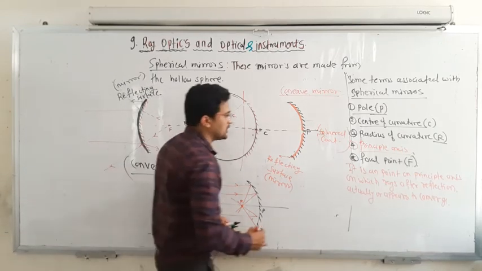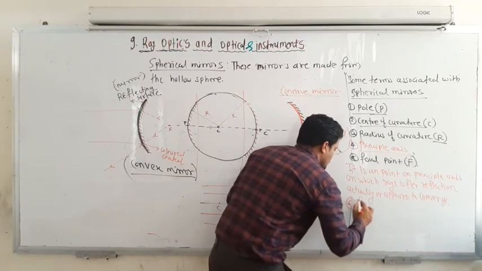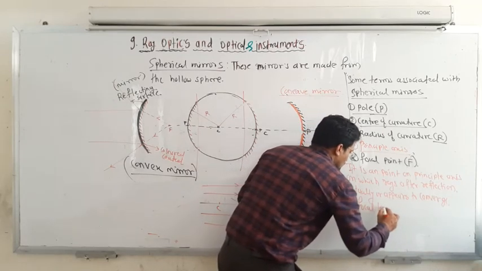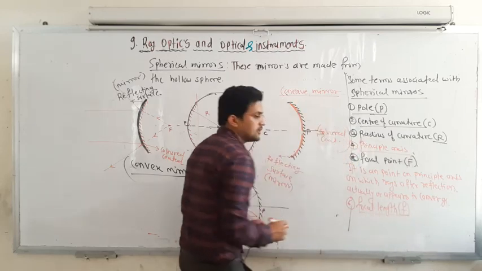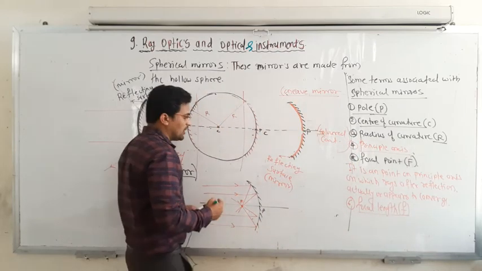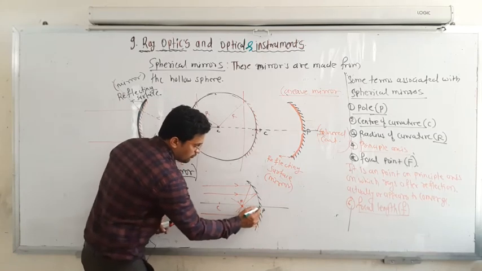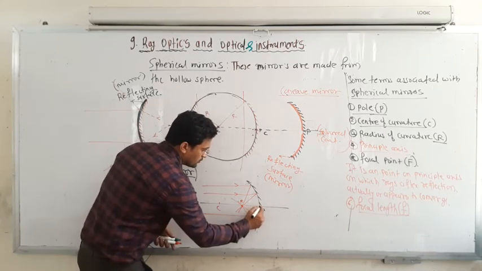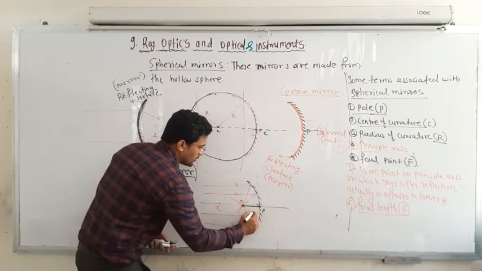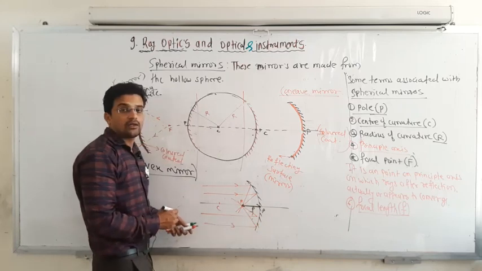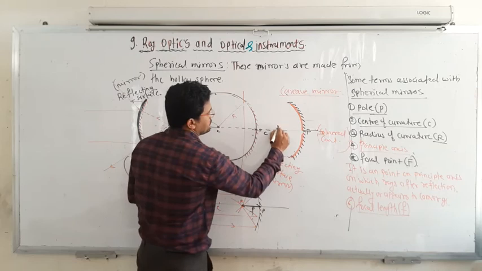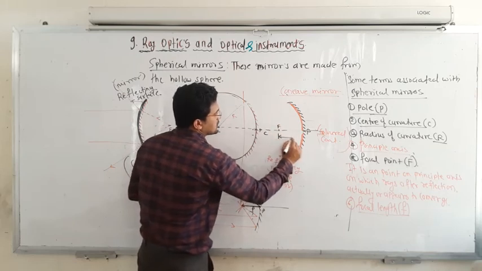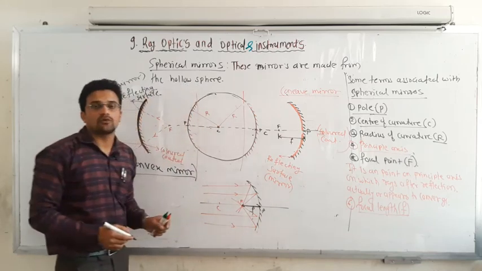Next is the focal length. The sixth one is focal length, that is small f. Focal length is nothing but the distance from the pole to the focal point. If you are considering this as f, then this distance from pole to focal point is known as the focal length.